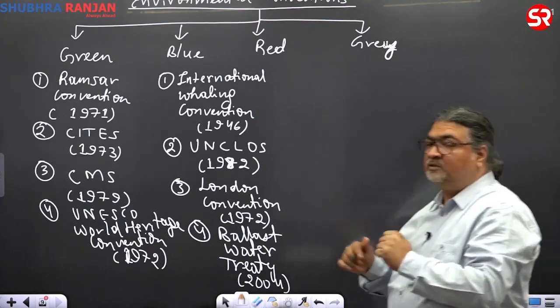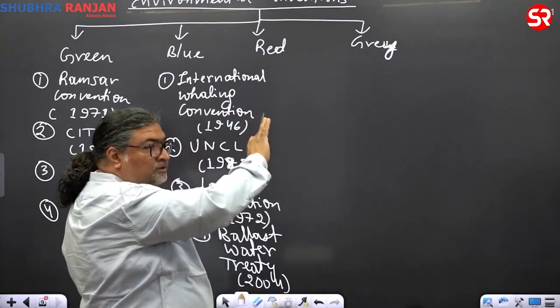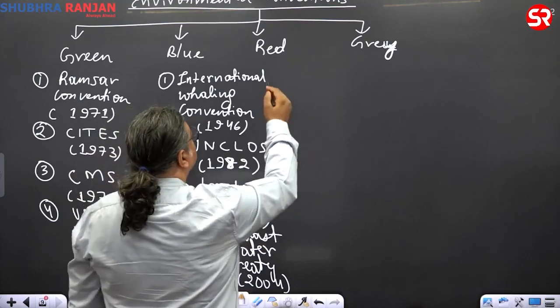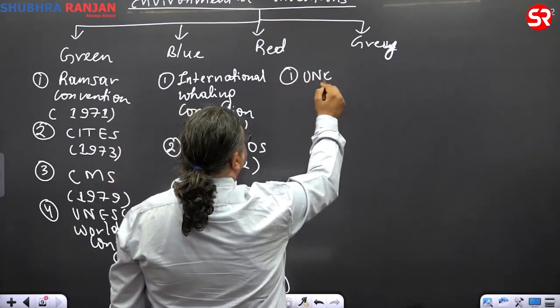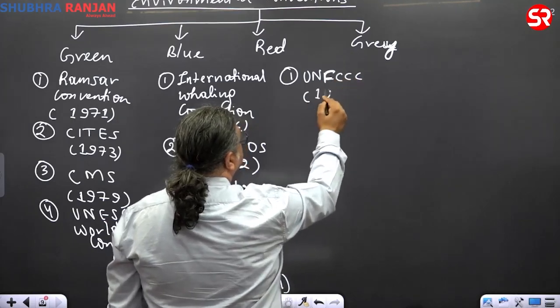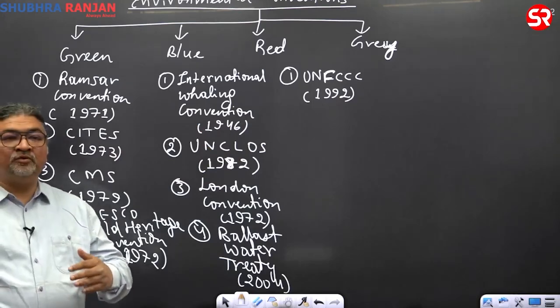Now, when you come to red here, when you talk about crisis kind of things, one is climate change, which is now a crisis.